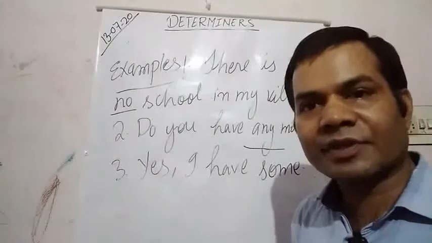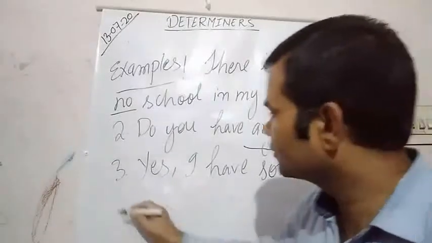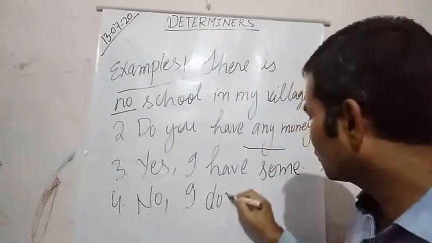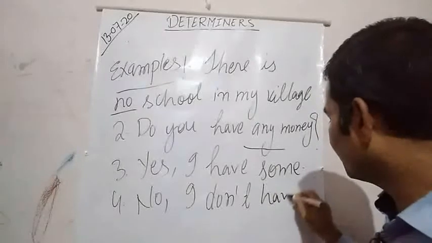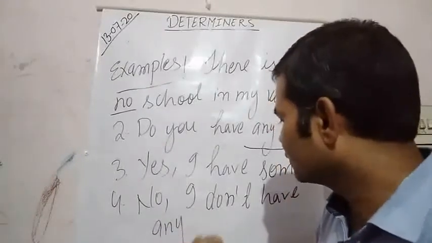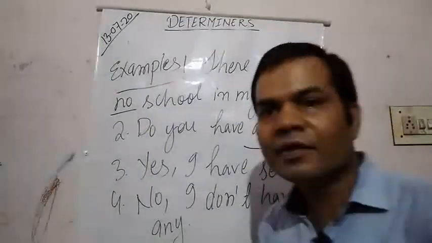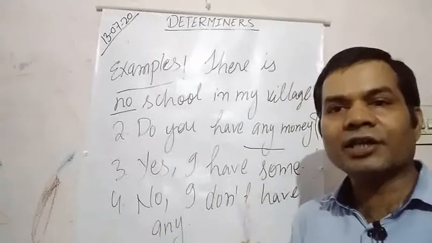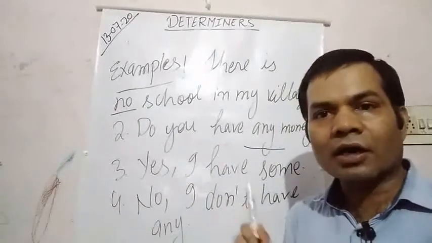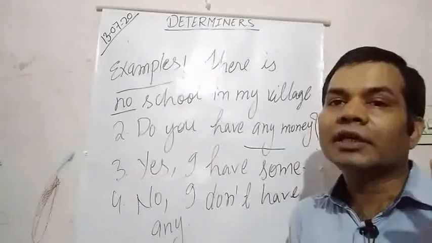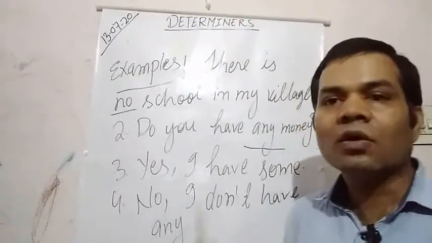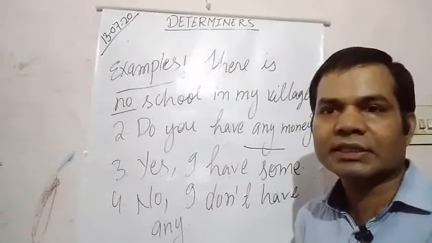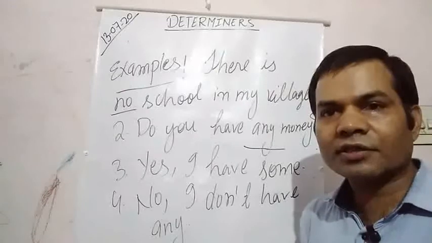Or you can say, no, I don't have any. So students, you have seen that no and any are used in negative and interrogative sentences, while some is used in affirmative sentences. Okay, students, have you got it?